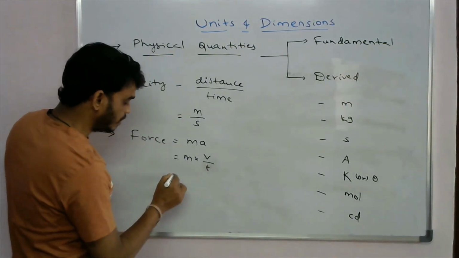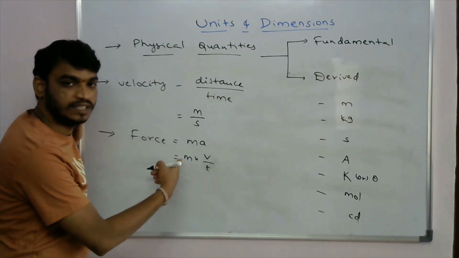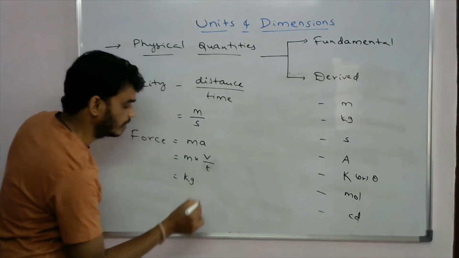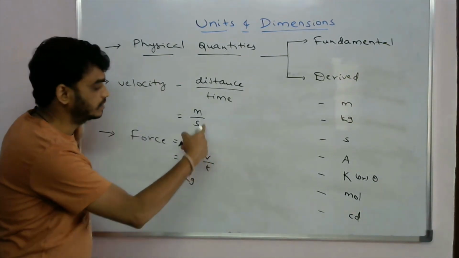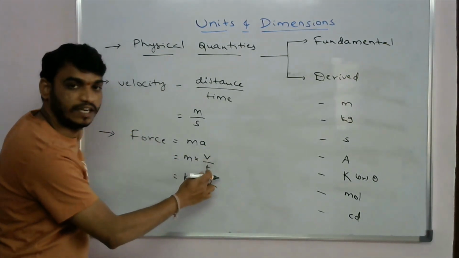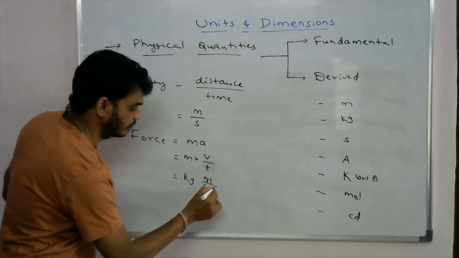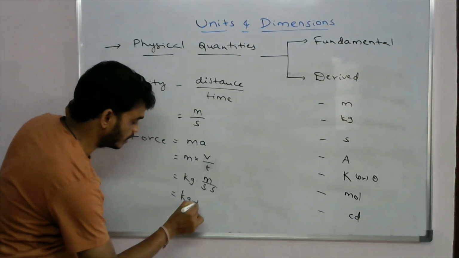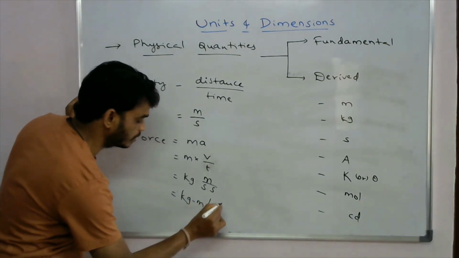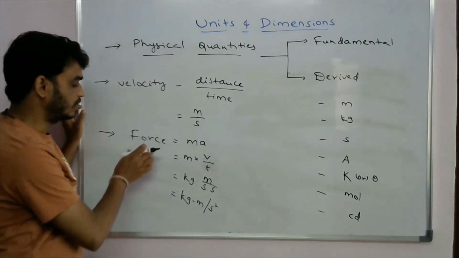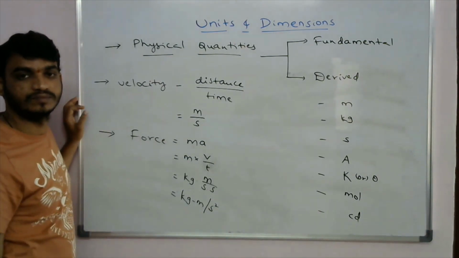Mass units are kg, velocity units are meter per second, and time unit is second. So we can write these units as kg meter per second square. These are the force units.